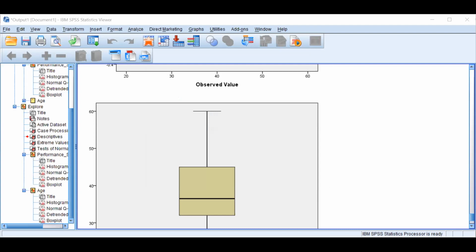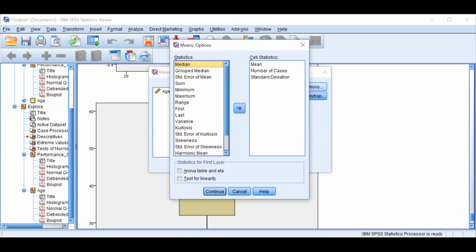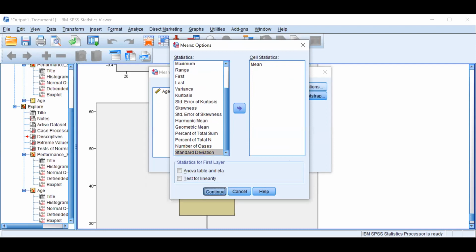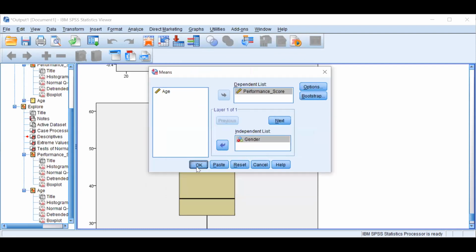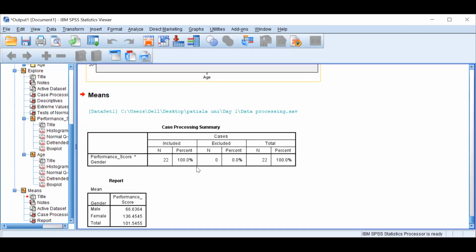Analyze, compare means, gender. Sorry, dependent is performance. We are comparing the performance, whether gender is having almost equal performance or different. I just need to compare the mean, so I'll take only that. Continue. Okay. And the whole purpose of this exercise is to see whether 770 should be replaced by series mean or not. So you can see from this report that there is a significant difference in the performance of male and female. Male have 66 and female has 136, right?